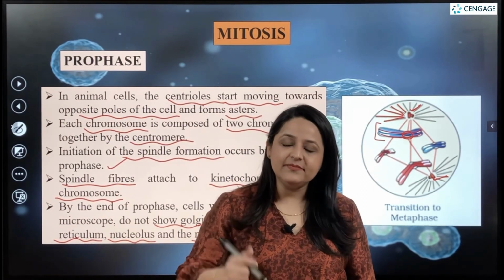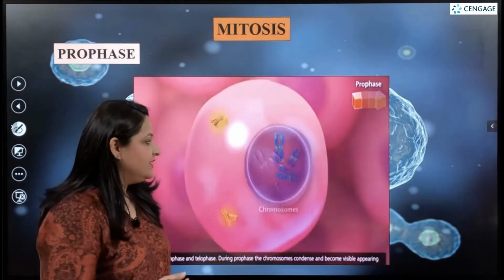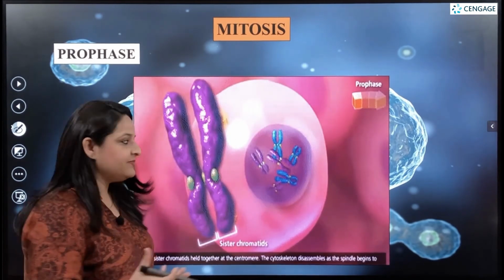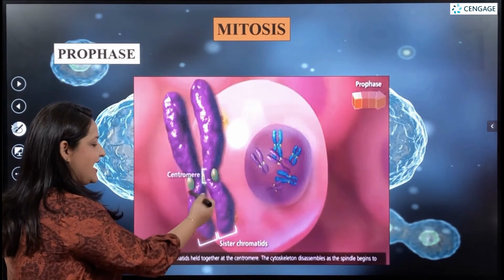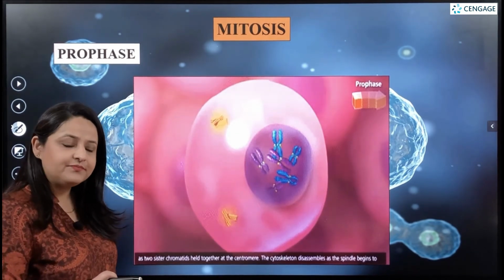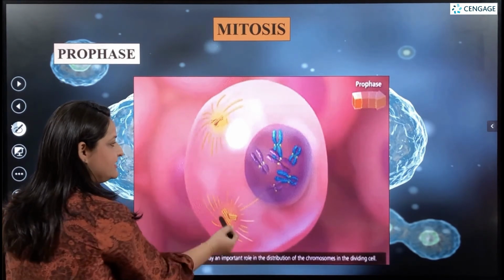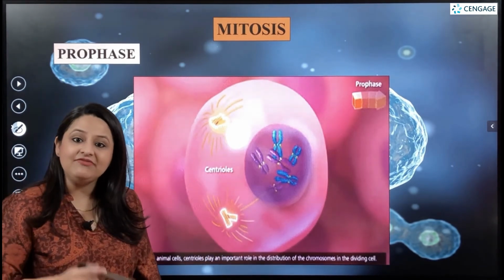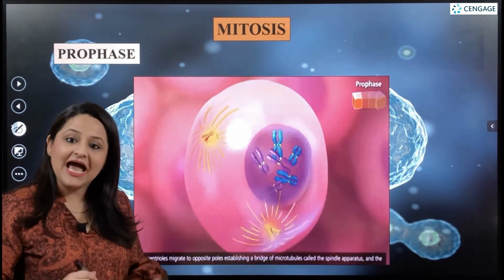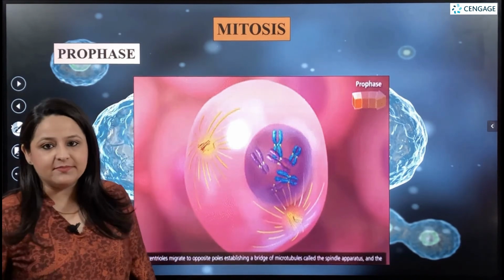Let's see another picture of what exactly is happening in the prophase. We are able to see that the chromosomes are getting formed. Each chromosome is present as two sister chromatids which are joined at the centromere. We can also see the presence of two centrosomes in the prophase, and they are going to move towards the opposite poles and radiate out microtubules to form the spindle apparatus.